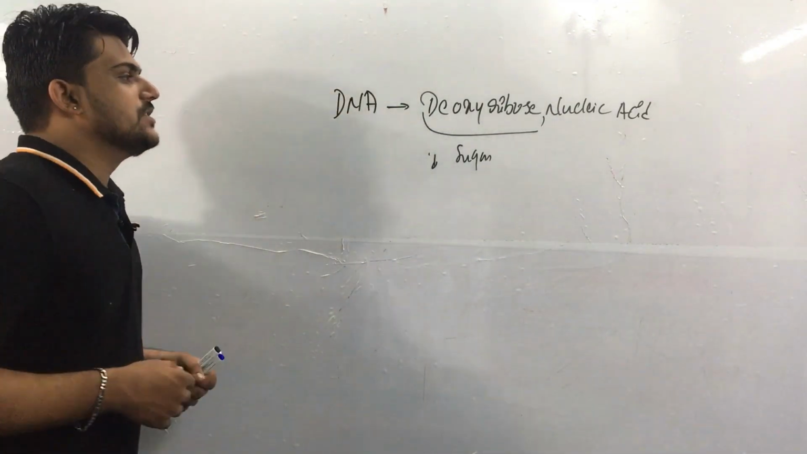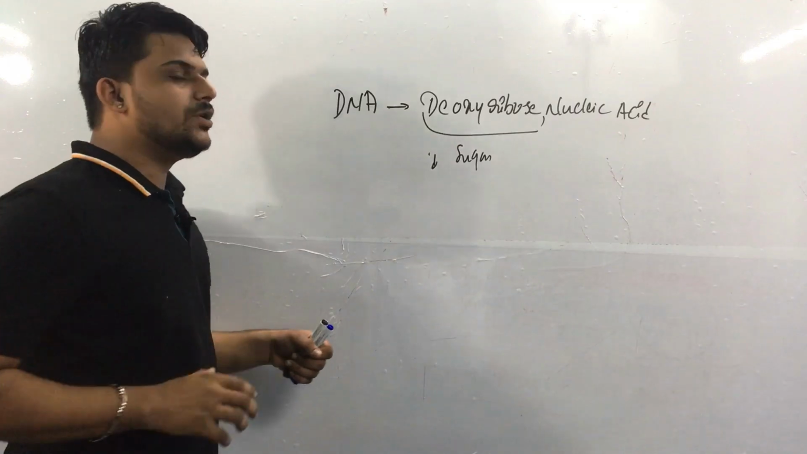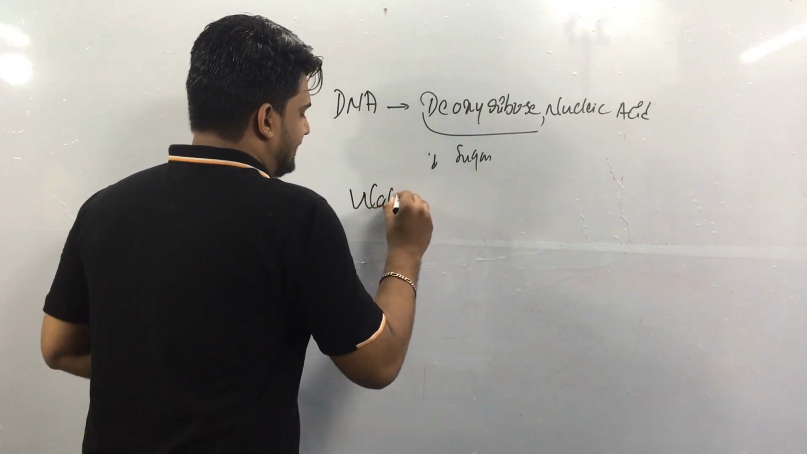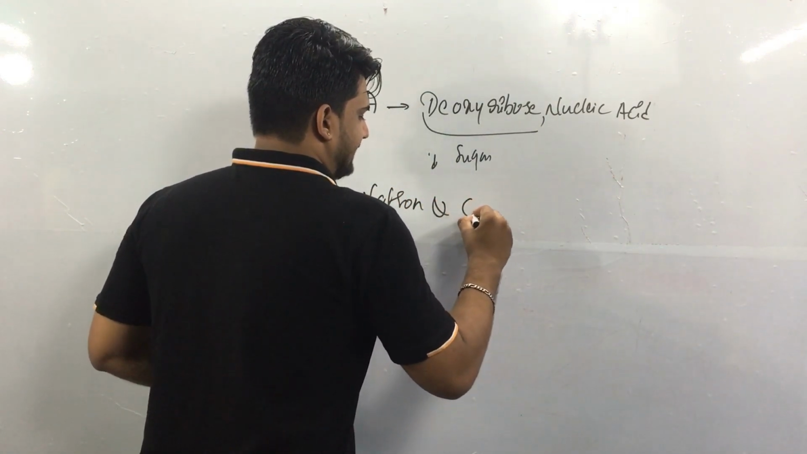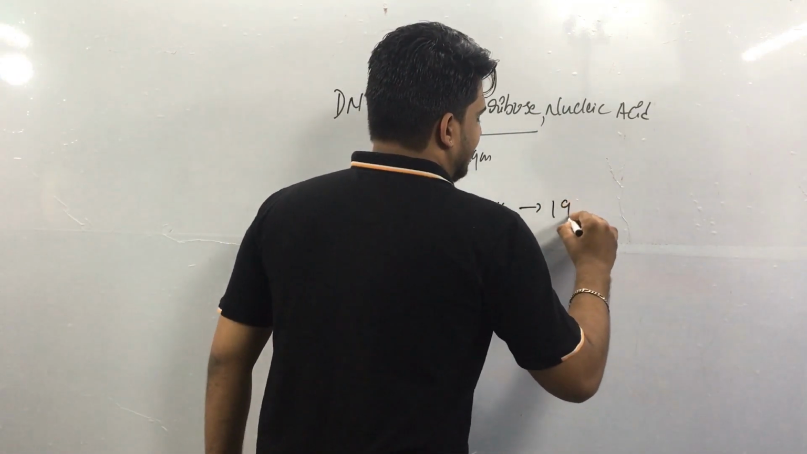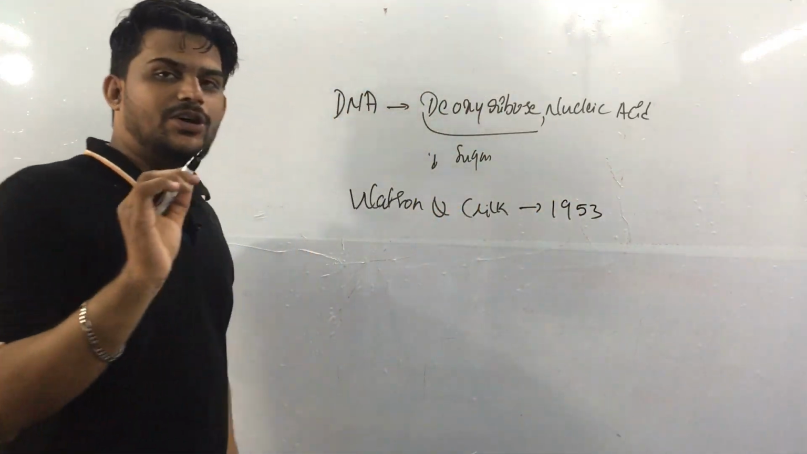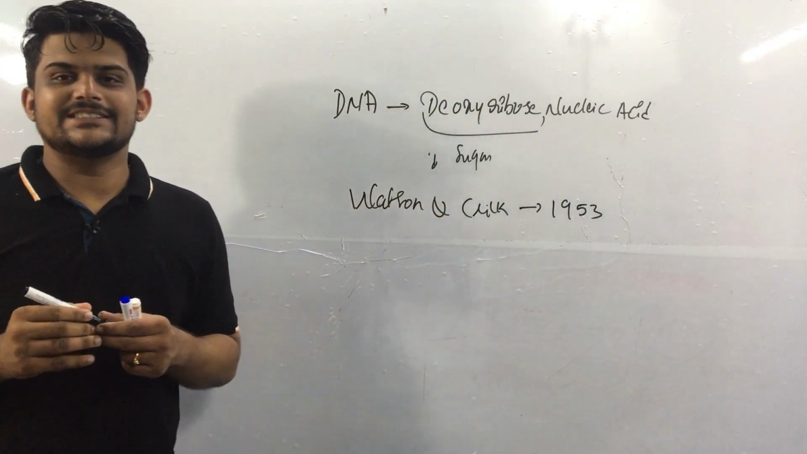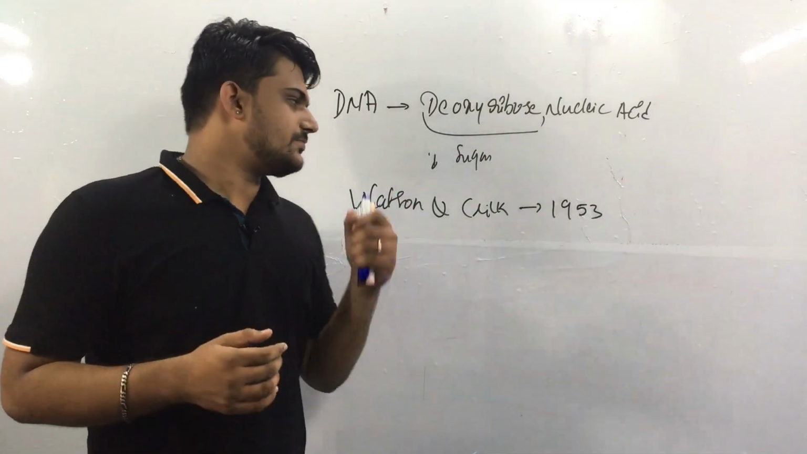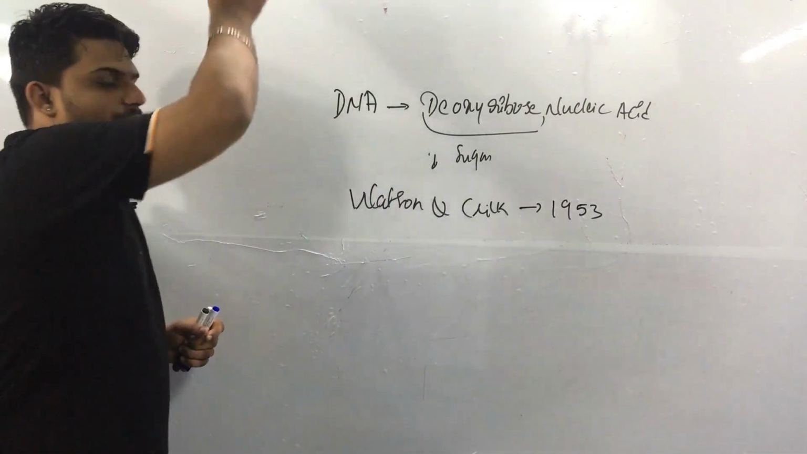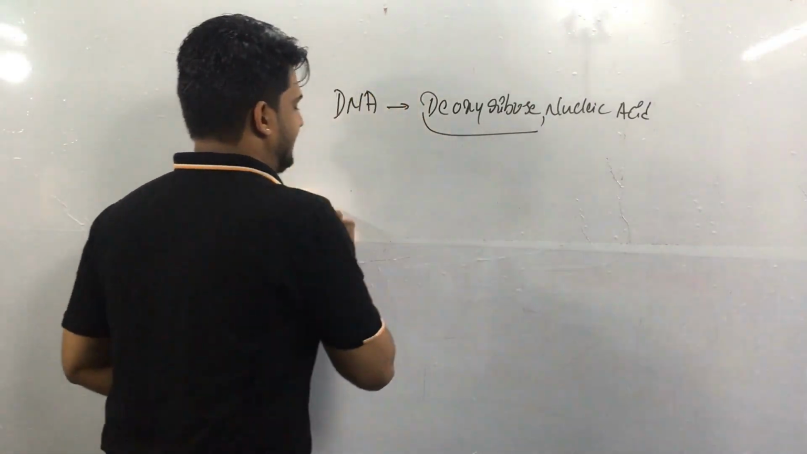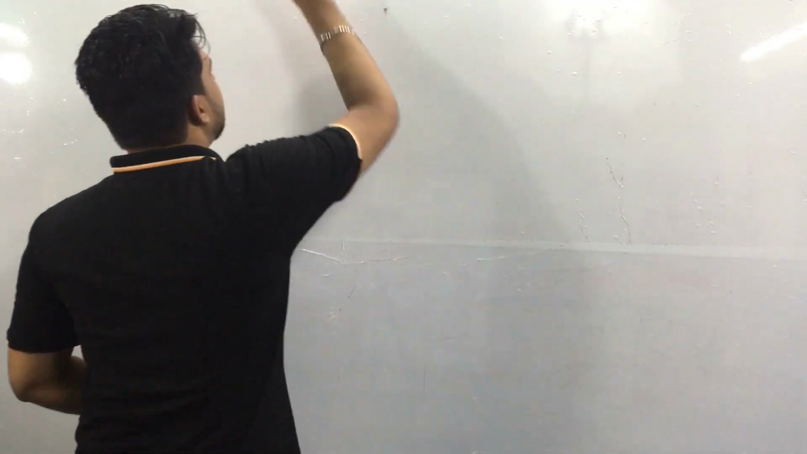Okay. So next thing is, who proposed this double helix structure? That was Watson and Crick. Watson and Crick proposed the DNA double helix nature in 1953, and they got the Nobel Prize for this. This double helix structure is accepted throughout the world. So next thing I want to shed light on is how the double helix model is formed.